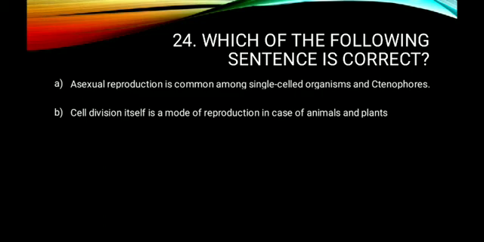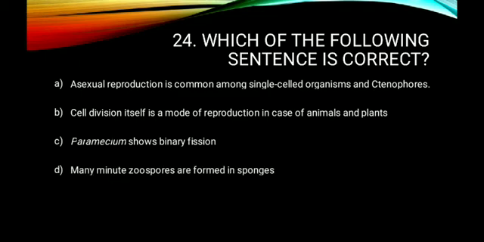Paramecium shows binary fission. Which of the following statements is correct? Paramecium shows binary fission. Yes, binary fission is found in paramecium, that is true. Then what about D? Many minute zoospores are formed in sponges. No. So option C is the right answer to question number 24. Now let us move to the last question.